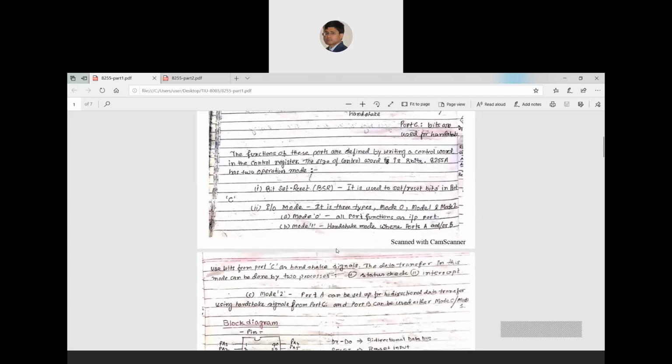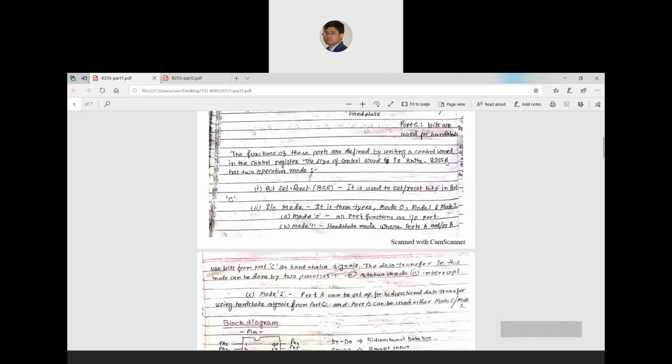Now you can see the next part. The function of these ports is defined by writing a control word. Control word is a keyword that I have used here. It is not a normal word length. It is a specific word that can be used to set the control of this 8255 operation. That control word I have to load in the control register. As it is programmable, I can write my control word according to my wish and instruct the 8255 to work in that mode. The size of the control word is 8 bits.